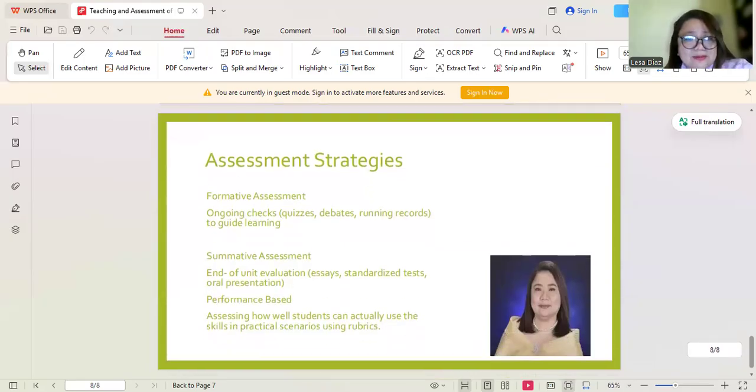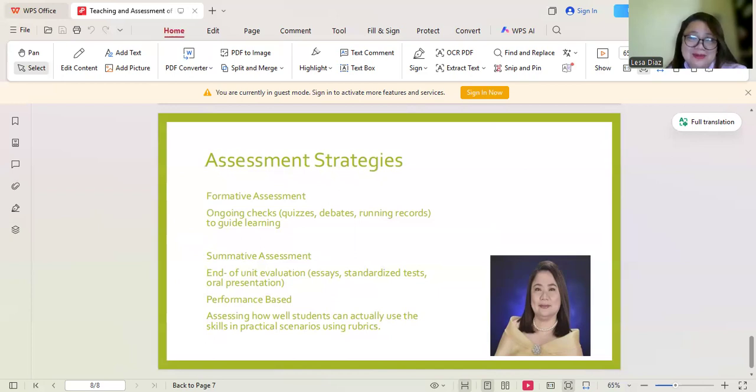And then for the summative assessment, guys, end of unit evaluation. For example, essays, standardized tests, oral presentation. Another strategy that we could have for the assessment would be performance-based. But performance-based is not new anymore, no? Usually we only know two, formative assessment and summative assessment.